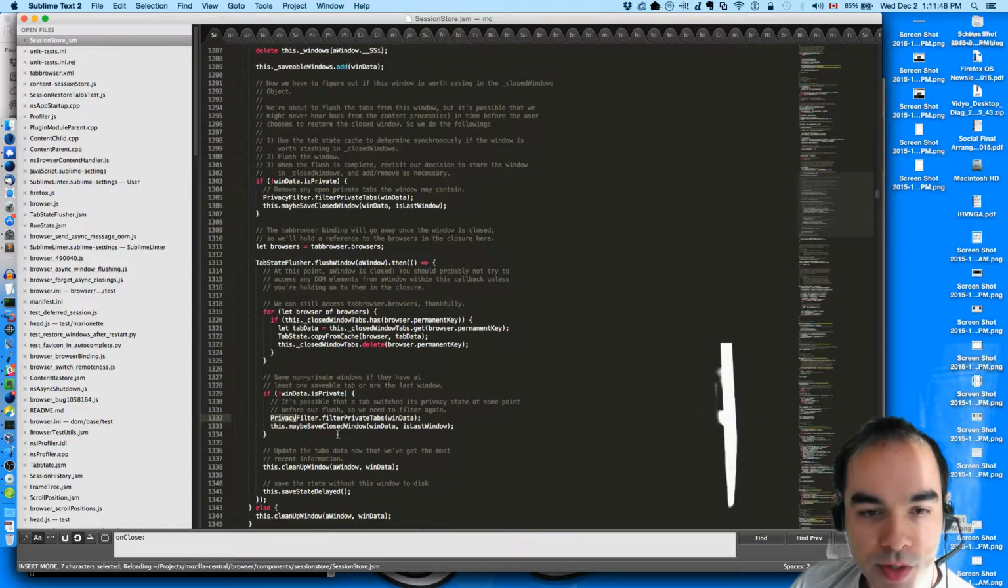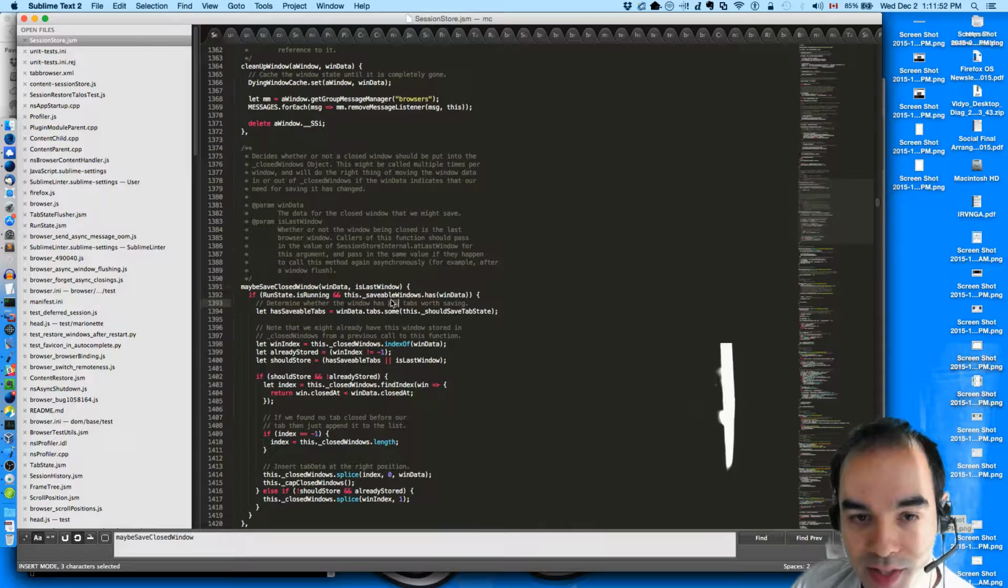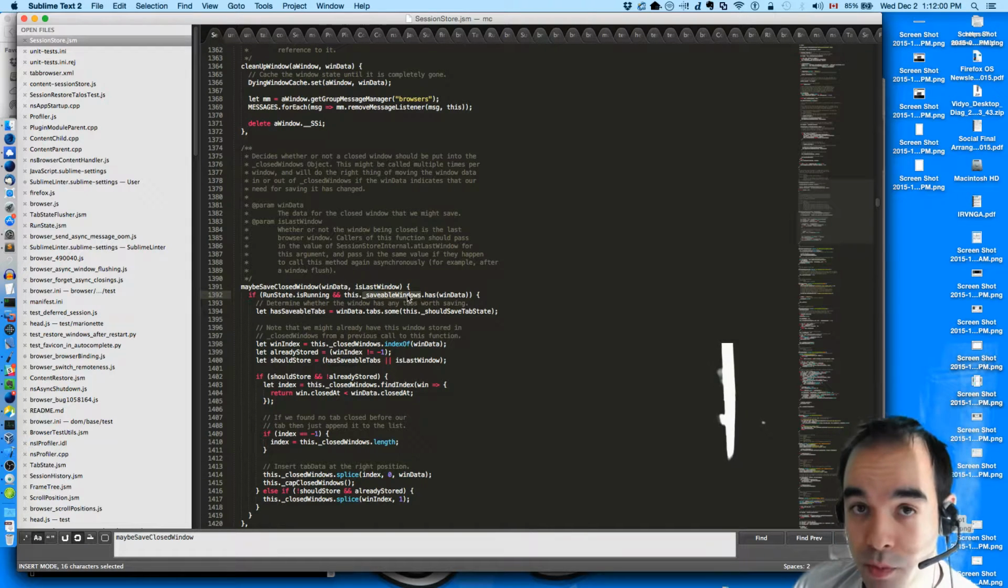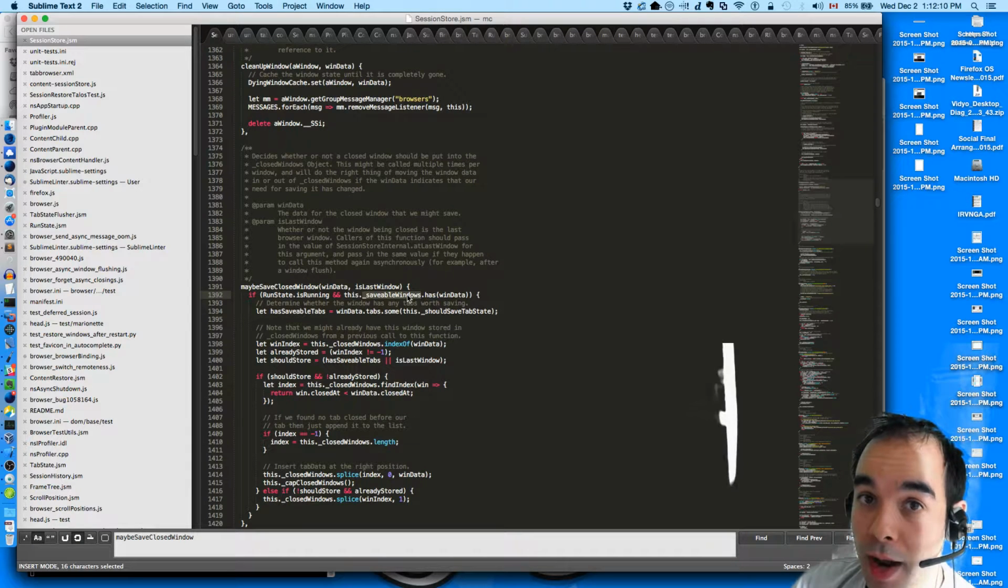So my solution was to modify maybeSaveClosedWindow to check this thing called savableWindows, which is this weak set on the SessionStore object that will hold onto window data that we want to maybe save. Like it might end up in the closed window array, or it might get thrown out. We have no idea.